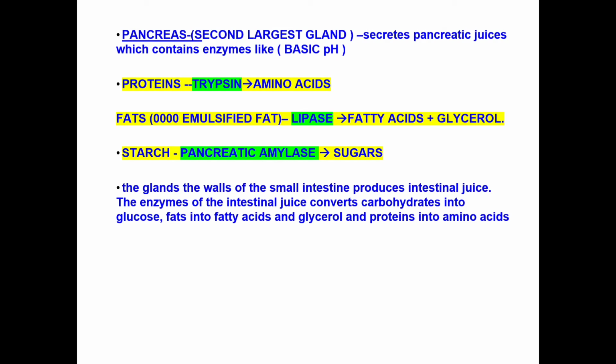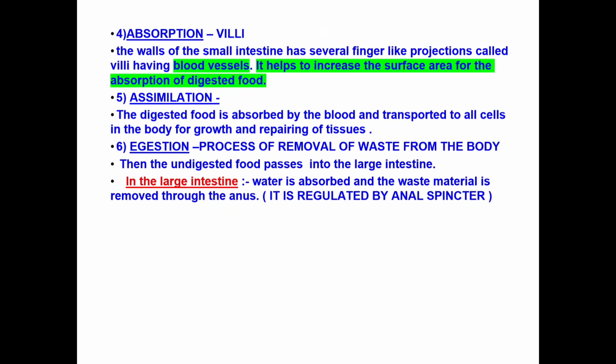Now the glands are also found on the wall of the small intestine. They also produce various types of intestinal juices. So these intestinal juices will convert the carbohydrates into glucose, fats into fatty acids and glycerol, proteins into amino acids. So only the simpler conversions is done.